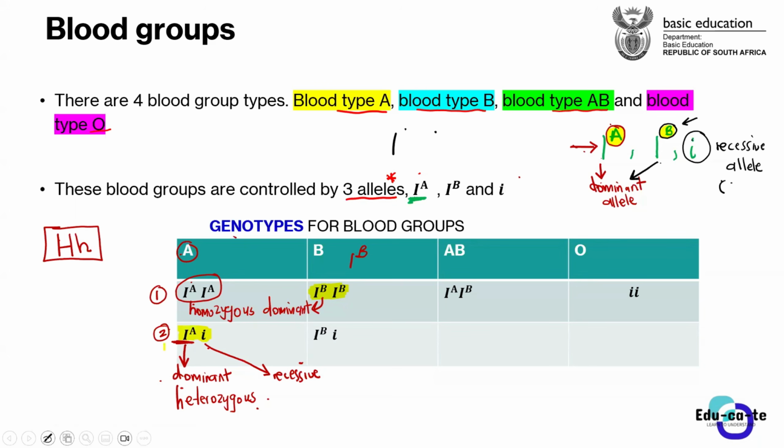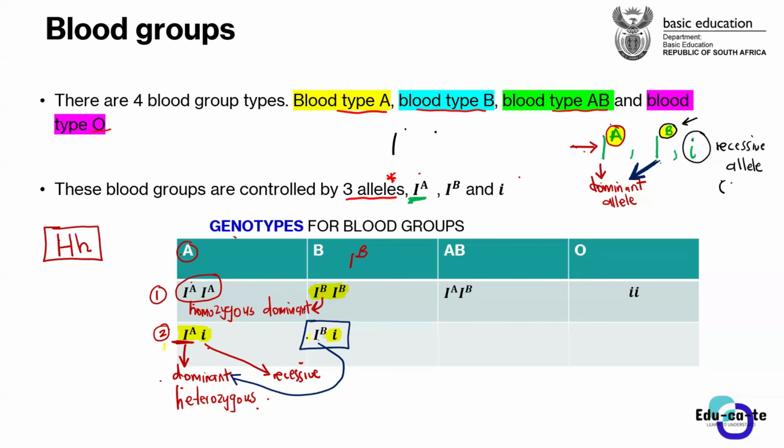We also have the similar combination of heterozygous as well, because this blood type B, remember, this allele controlling blood type B, we say that it is dominant. We declared it here when we were beginning to say that this allele, which is I B, is a dominant allele. So if we put it with this small letter i, which is a recessive allele, the small letter i is suppressed. It won't be shown in the phenotype of the offspring or of the individual. It will not be shown in the blood group of the individual.